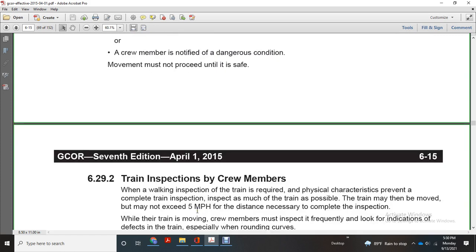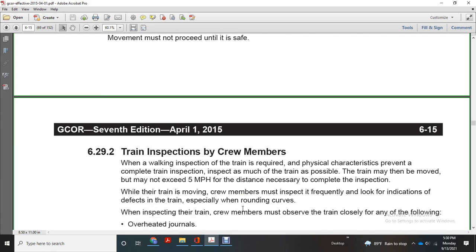Train inspection by crew members. When walking, the inspection of the train is required unless physical characteristics prevent the completion of the train inspection. Inspect as much of the train as possible. The train may be moved but must not exceed 5 miles an hour for the distance necessary to complete the inspection. While the train is moved, crew members must frequently look for any identification of a defect on the train, especially around a curve.